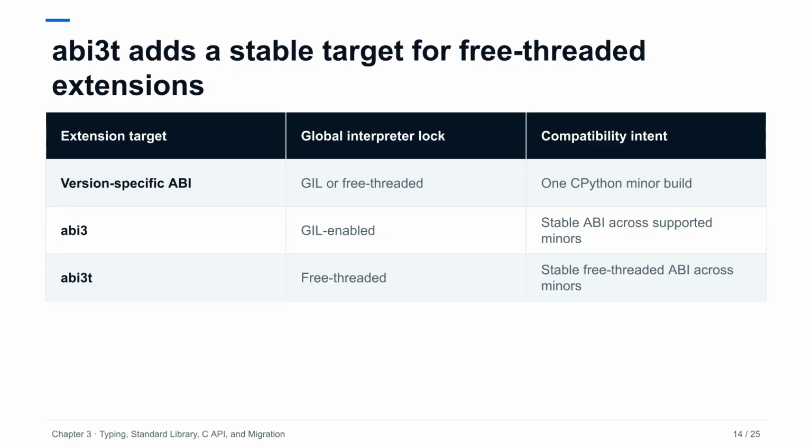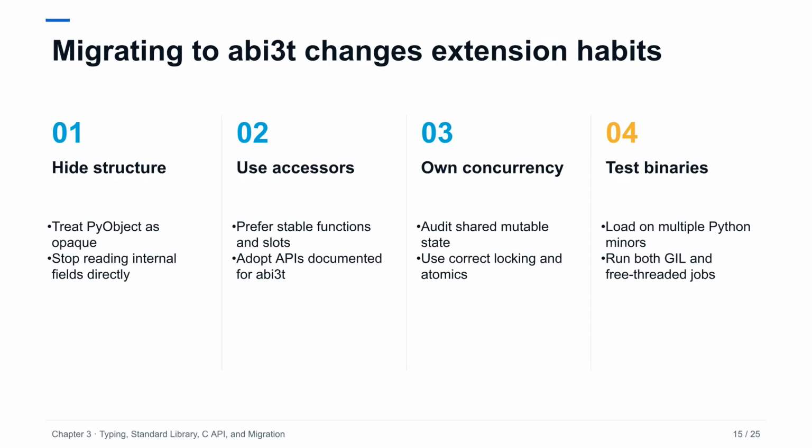A project may therefore publish a version-specific wheel, an ABI3 wheel for conventional builds, an ABI3T wheel for free-threaded builds, or a deliberate subset. Packaging tags, build configuration, and test environments must agree on which binary is being produced and loaded. The ABI3T migration is not only a compiler flag. The how-to emphasizes opaque objects and supported accessor APIs rather than direct structure access.